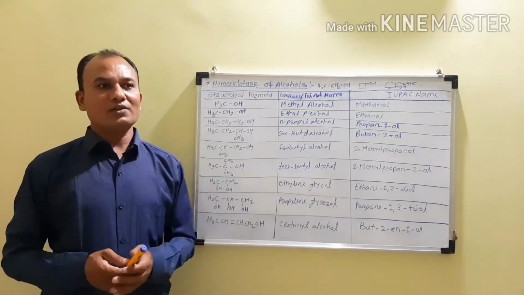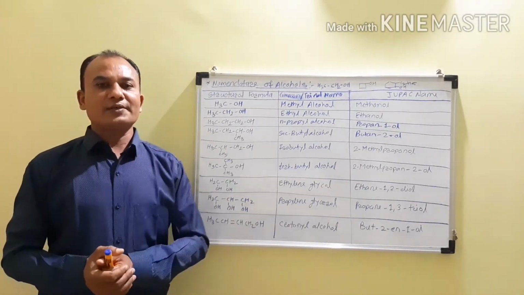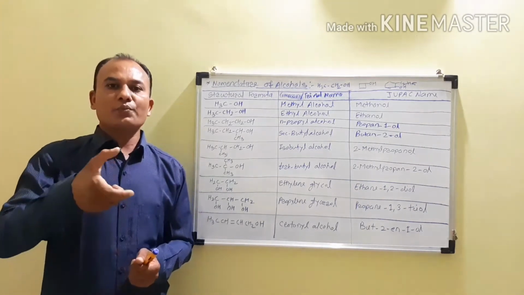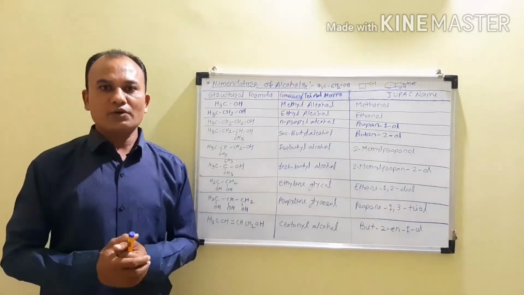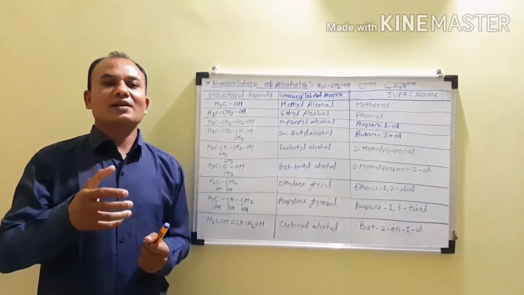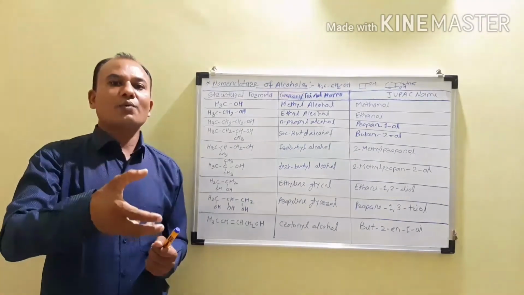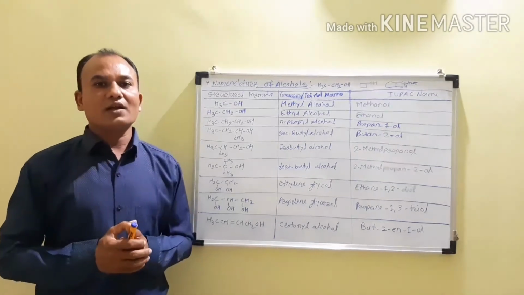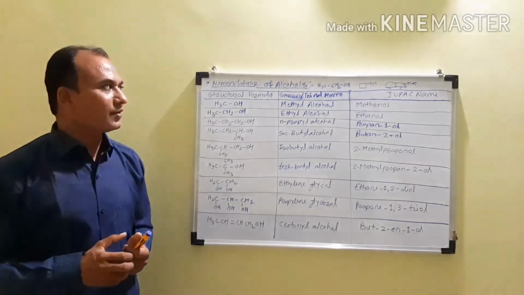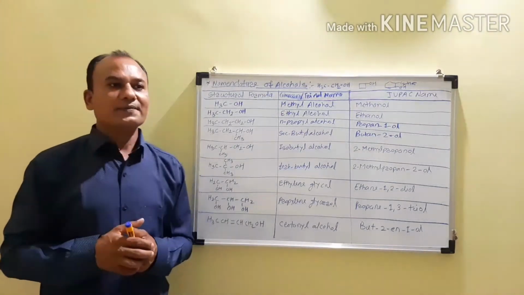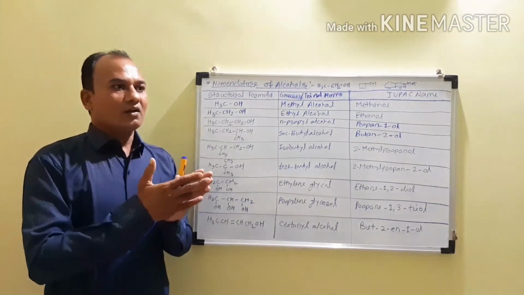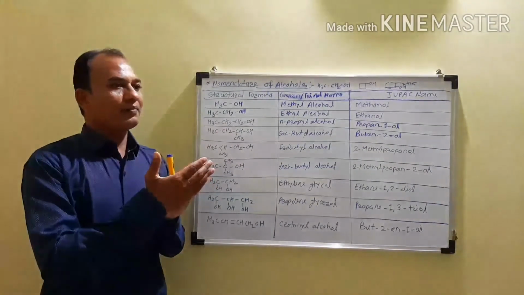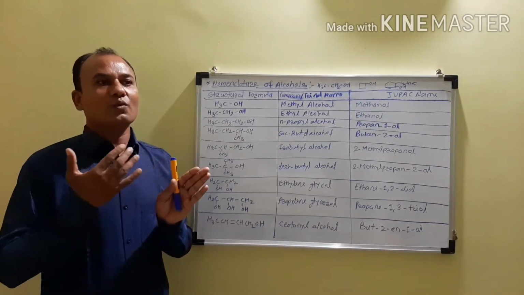Second is the carbinol system. In the carbinol system, the alcohols are considered as the derivatives of methanol. It means these are obtained from the methanol. According to the carbinol system, the alcohols are considered as the derivatives of the methanol. It means all these alcohols are obtained from the methanol, and therefore, in the names given in the carbinol system, the carbon which is attached to the hydroxyl group is called a carbinol, and before that we are writing the names of the alkyl groups.